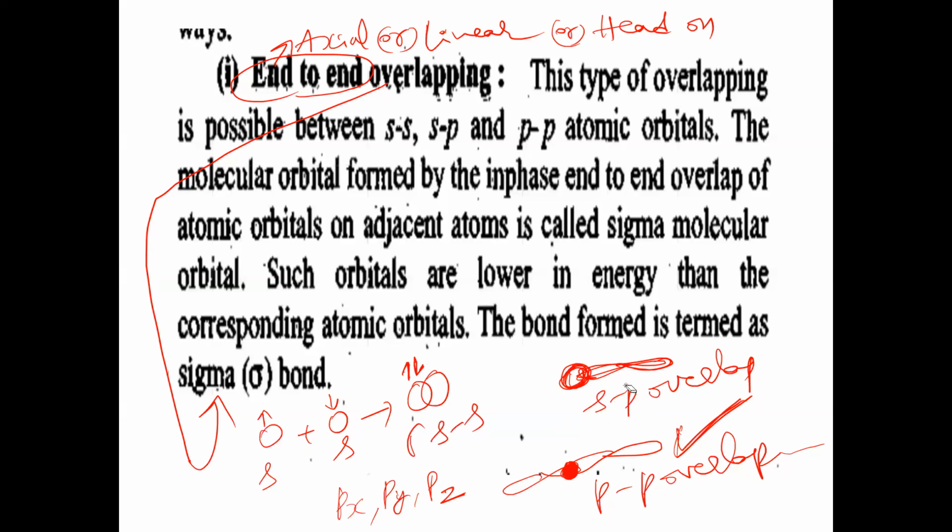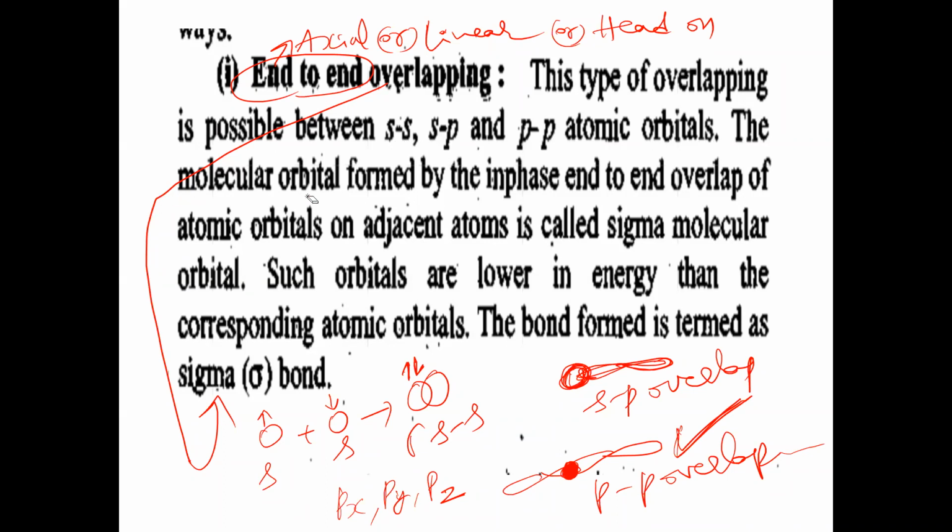In this, one p orbital is involved, so one directional orbital is there. That's why it is a stronger bond than ss. And why is pp the strongest here? Because the two p orbitals involved are directional in nature and they have symmetry. That's why pp overlapping is stronger than sp overlapping, which is stronger than ss overlapping. Keep that point in mind. This type of end-to-end overlapping is possible between ss, sp, and pp atomic orbitals.